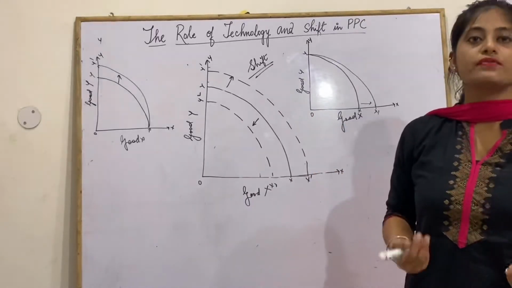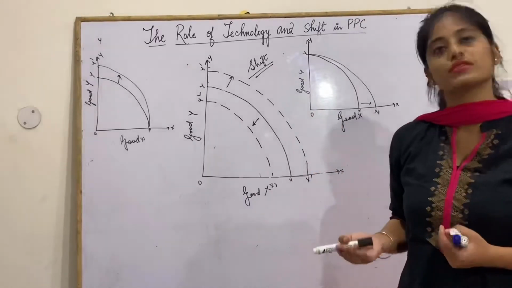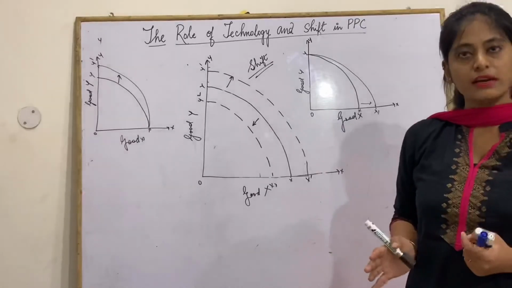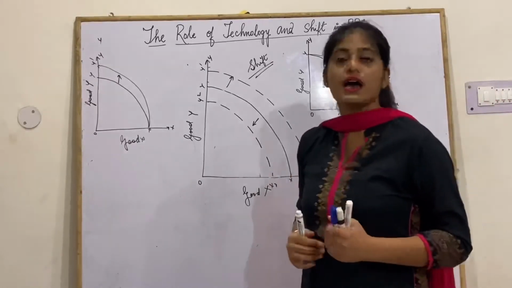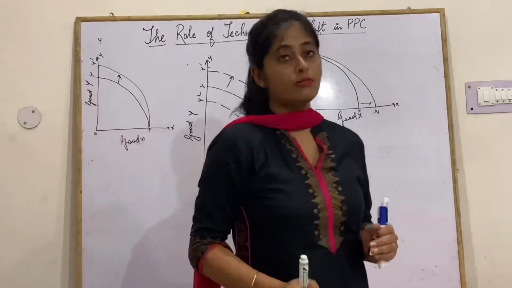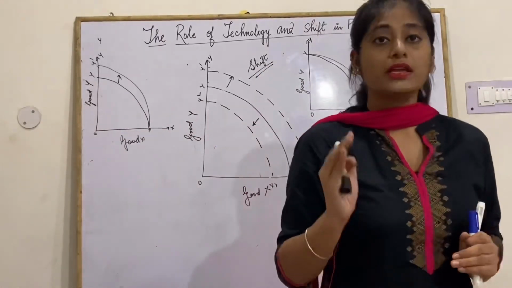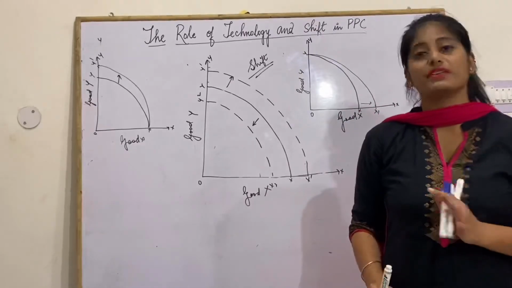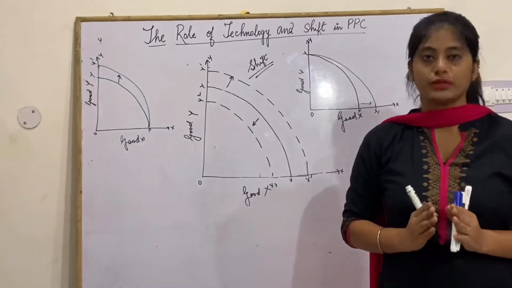So we have studied about shifts and rotation, and the effects of technologies and resources on your PPC curve. Is it clear? So with this we have completed our chapter, that is basic problems of an economy. This chapter is very important and very easy. Please go through it once.